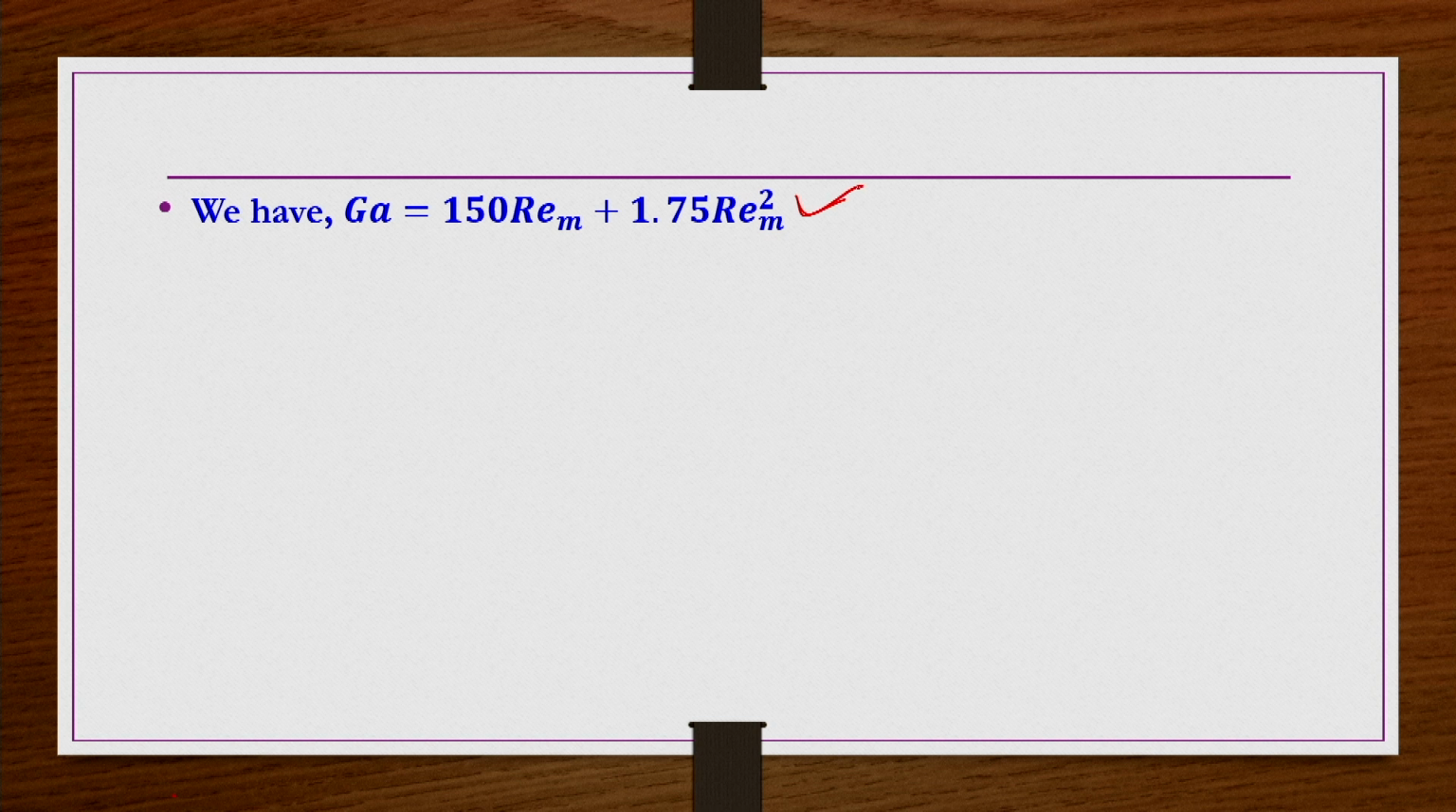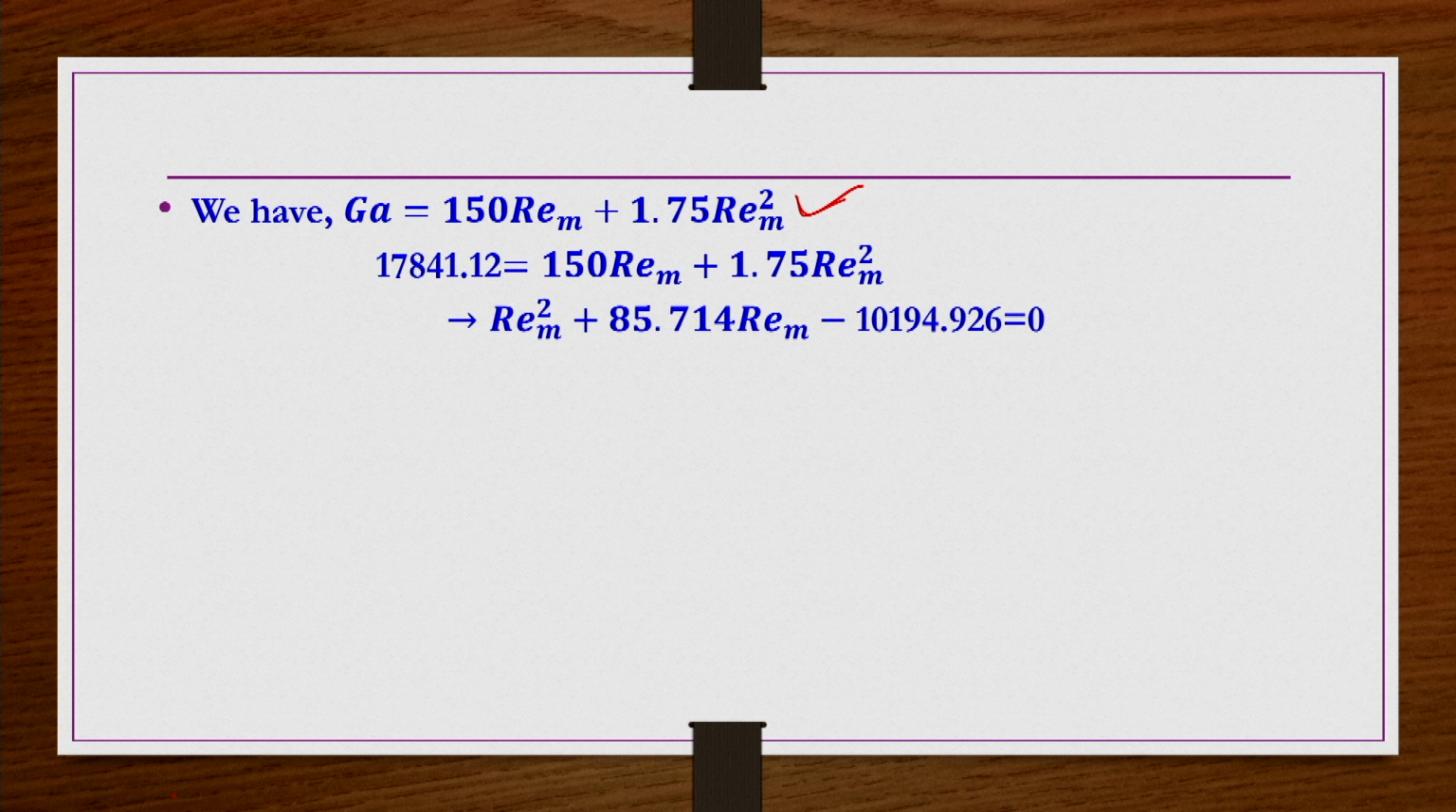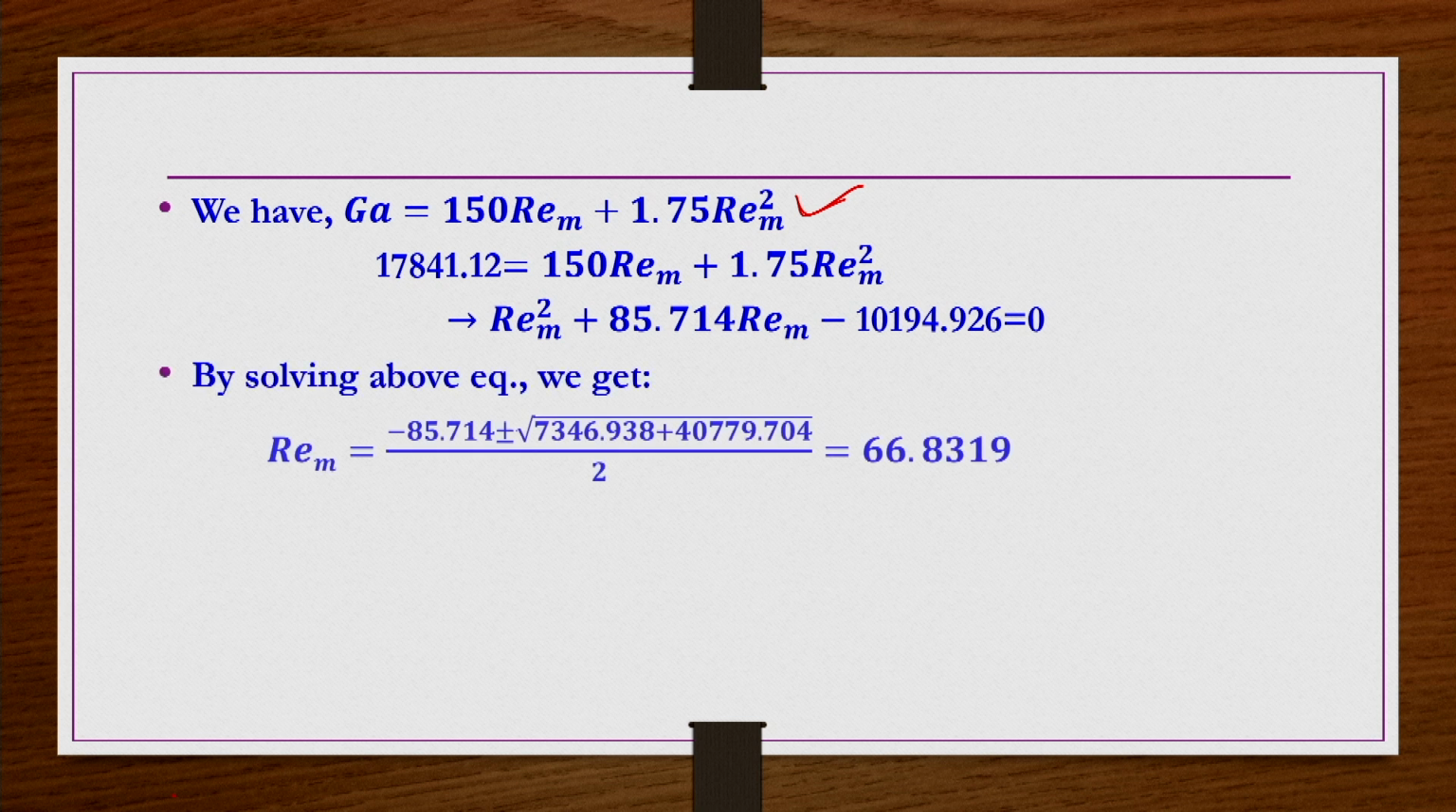Galileo number is equal to 150 Re_m plus 1.75 Re_m square, and then you simplify this equation further and solve it to get the roots of this Reynolds number, so that you get Re_m. One positive, one negative value you will get. Negative value does not have any meaning here. So, we take the positive value as the answer. That comes out to be 66.8319.